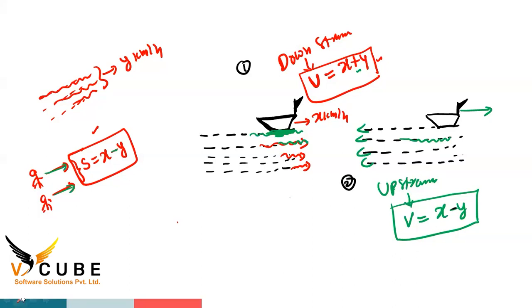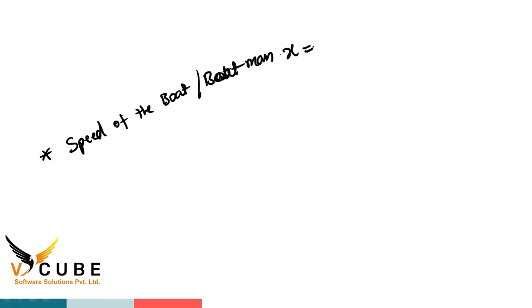Understood, sir. Yes. Okay, I think it's a very, very easy concept, guys. Coming to the next point: the speed of the boat or boatman, X is equal to, and second point, the speed of the stream, Y is equal to.